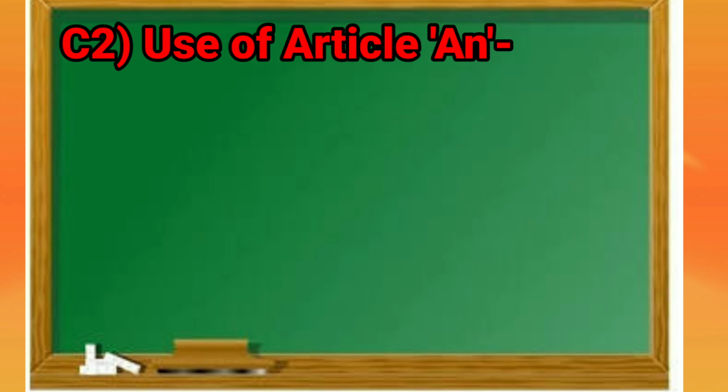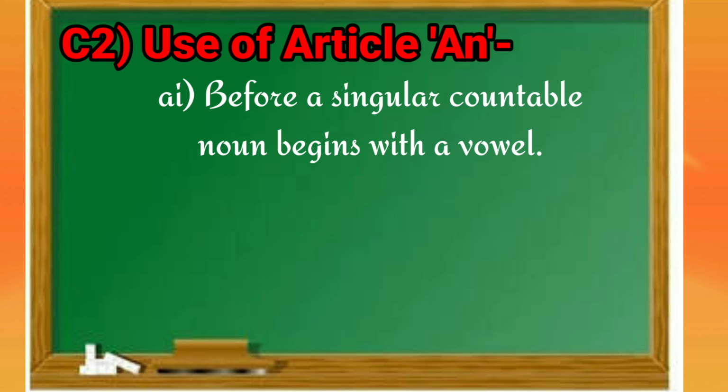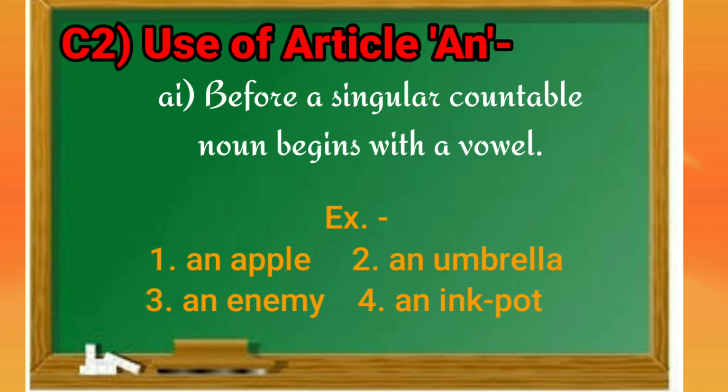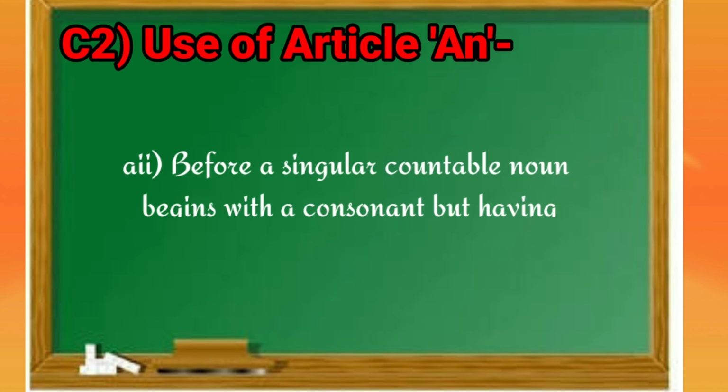Our next point is C2, use of article an. And the first rule is, before a singular countable noun begins with a vowel, we are using article an. Now we know vowels are a, e, i, o, u. So let's see some examples. An apple, an umbrella, an enemy, an ink pot. Here A, E, U, I, these are vowels, so we are using article an before them.